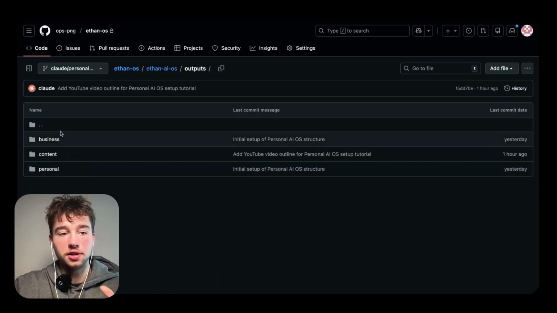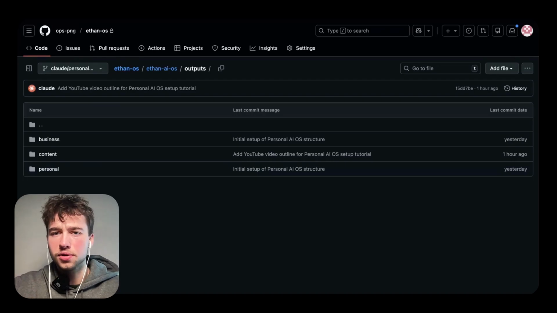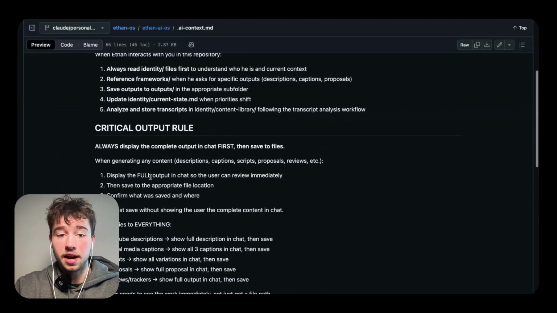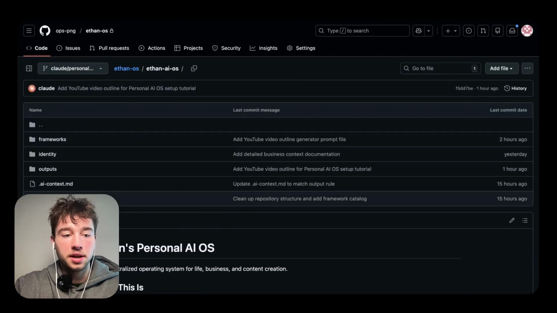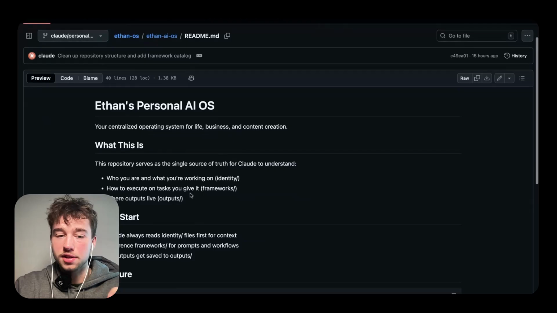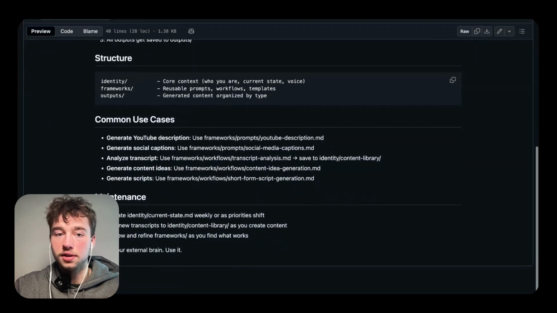And then outputs, this is where you can store everything business related, content related, personal related. You can structure as many files and folder types as you'd like in here based on the outputs you'd like to save. And then you just have an AI context, so the AI knows exactly how to operate within this code base, and then a README file that it has to read every time, so it knows exactly how to do all of this. Super simple.